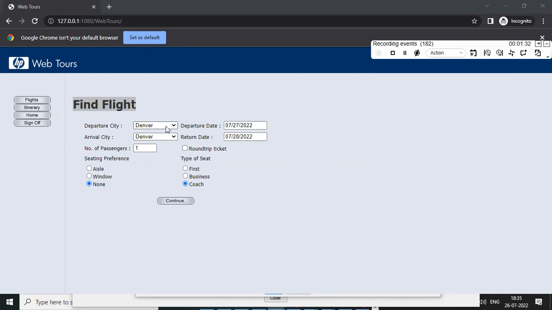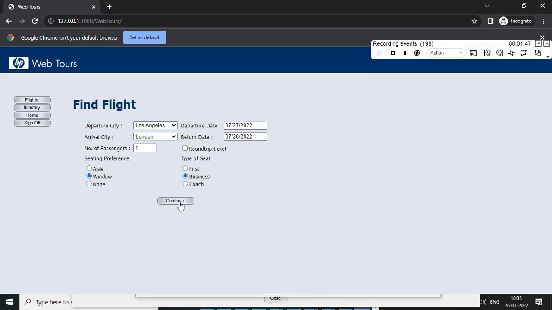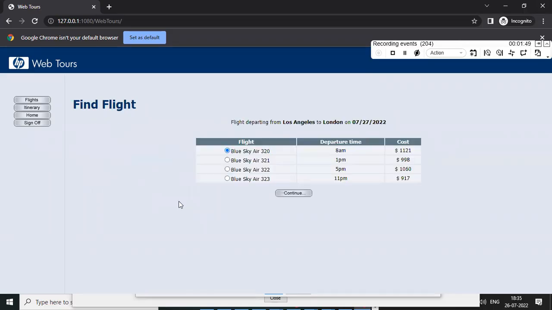Now you can select the departure city and arrival city. I am selecting Los Angeles to London. If you want to change, you can change. This is also window and business, and click on Continue. Now observe, this is the find flight transaction only. That is why I'm not ending this transaction; I'm continuing with finding the flight. So you can observe here, Los Angeles to London.